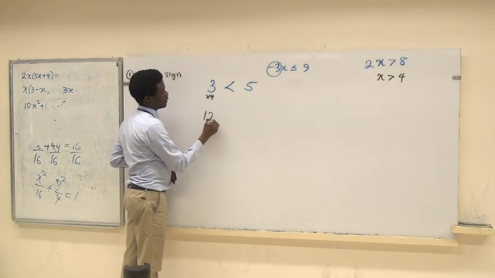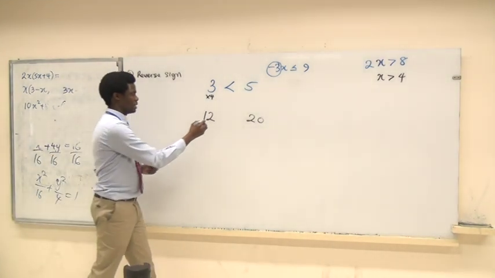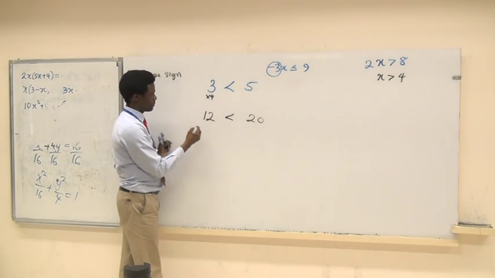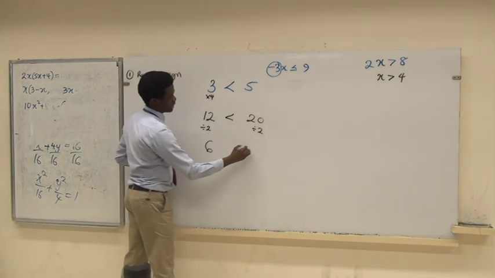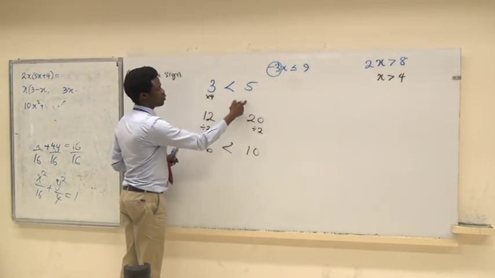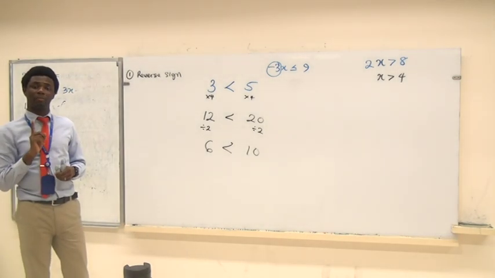I get 12 here and 20. Greater or less? Still less. Let's divide by 2. I get 6 and 10. Less. So nothing changes when I multiply or divide by a positive.